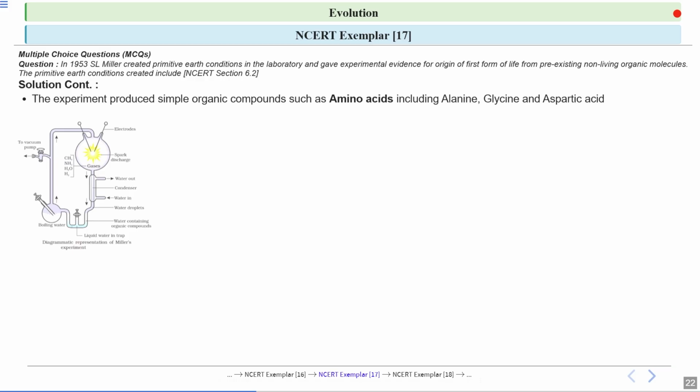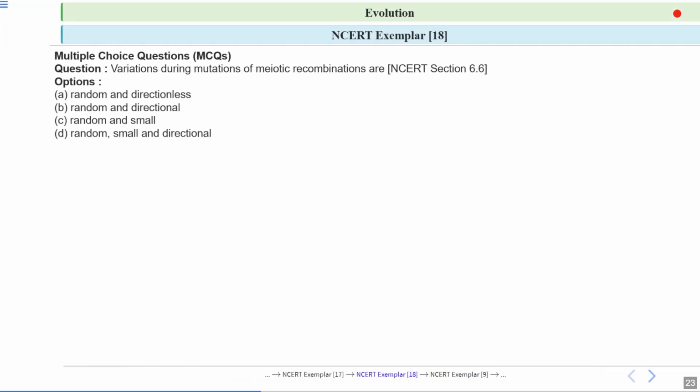Here in this image, you can see the setup created by Miller. In this large flask, he introduced these gases, methane, ammonia, hydrogen, and water vapor, and he used electrodes to create an electric discharge. This electric discharge provided energy for the breakdown of bonds and the creation of new bonds, and in the end it was observed that amino acids were formed. So you can say this is the proof of chemical evolution.